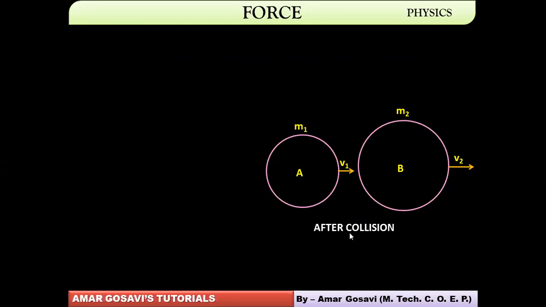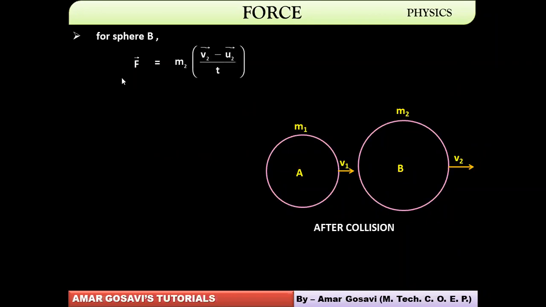So this is a picture specifying the situation after collision, where you can see sphere A of mass m1 starts moving with final velocity v1, and sphere B of mass m2 moves with the final velocity v2, friends. Now in the given situation, for sphere B, F is the force, because A was exerting what force on B? So that force was F bar.